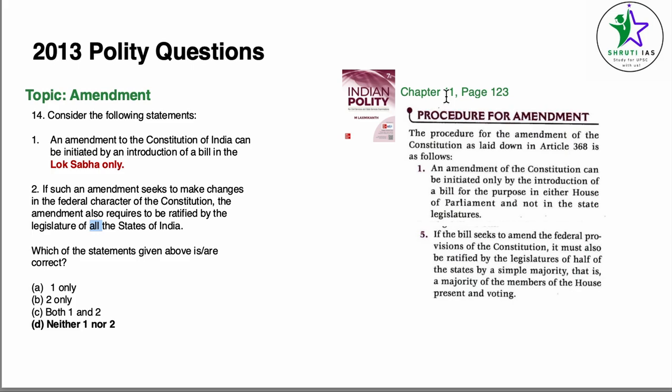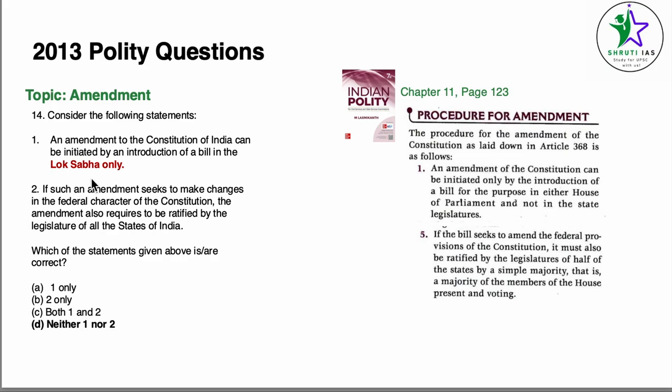We go to chapter 11, Amendment of the Constitution, page number 213. Under the procedure for amendment, point number 1: an amendment of the Constitution can be initiated only by the introduction of a bill for the purpose in either house of the Parliament and not in the state legislature.